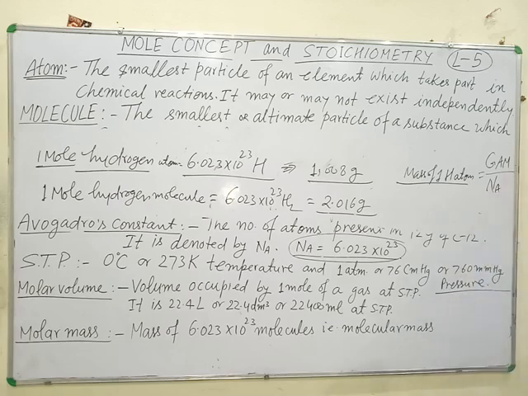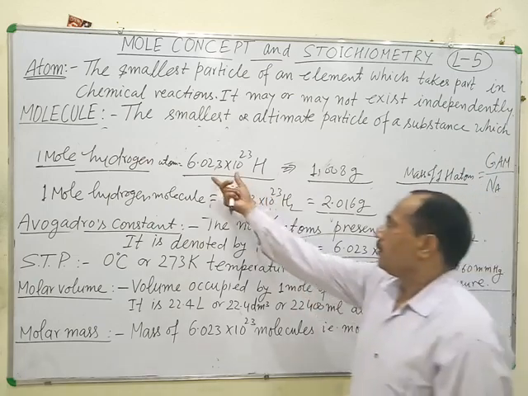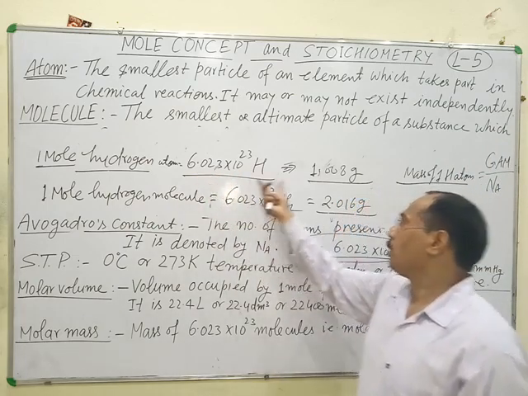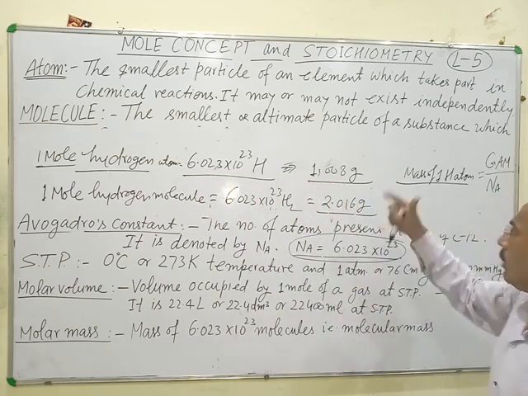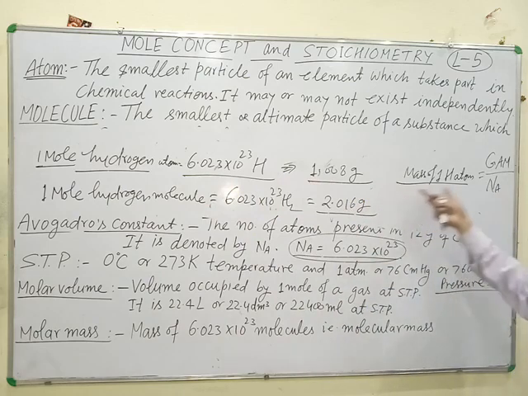With the help of this formula, you can calculate the actual mass of one hydrogen atom. For any substance, the mass of one atom can be calculated with this formula: gram atomic mass of that substance divided by Avogadro number, because the mass of Avogadro number of atoms is equal to the gram atomic mass. So the mass of one atom is the gram atomic mass divided by Avogadro number.